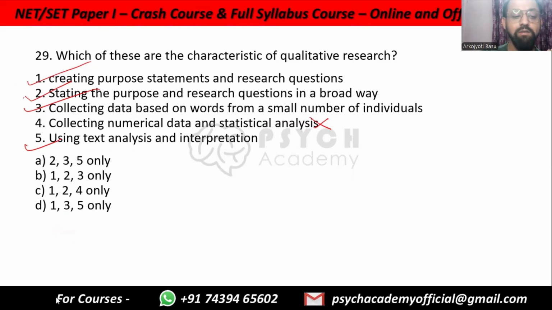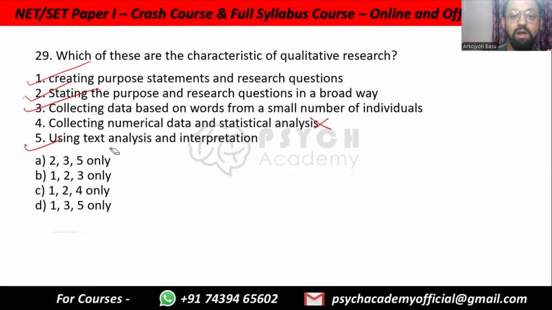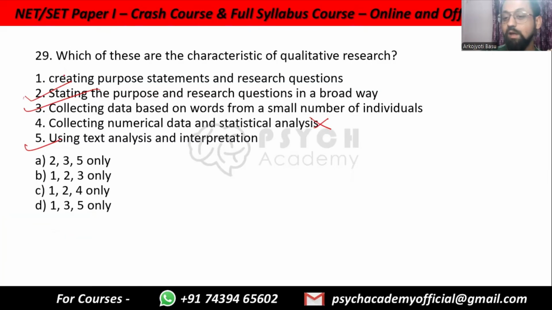So in that case, you have to eliminate one of them. Text analysis is qualitative. Words, qualitative. Questions and research in a broad way, again qualitative. So I have to remove option 1, which is why I removed it initially because of the options, but this is actually a mistake in the question.